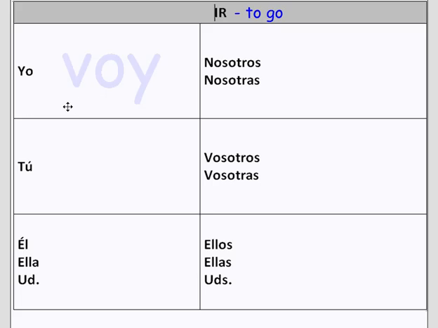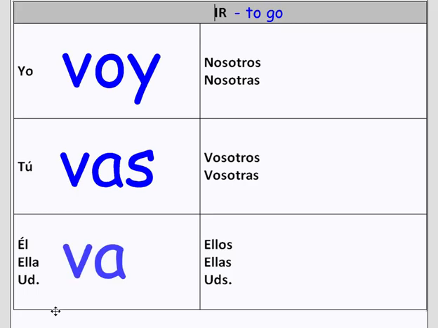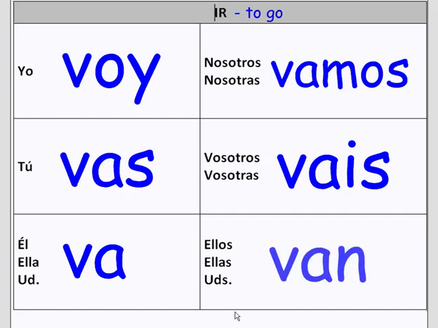For the yo form, it's yo voy. Tú vas. Él va. Ella va. Usted va. Nosotros vamos. Nosotras vamos. Vosotros vais. Vosotras vais. Ellos van. Ellas van. Ustedes van.